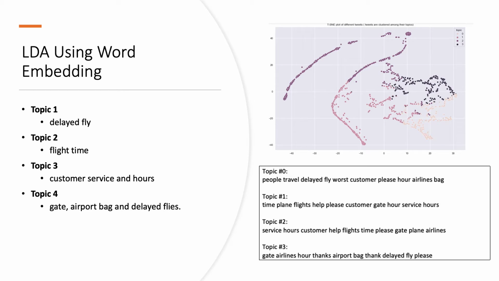Then I used the LDA method on embedding to model the topics from the tweets. LDA assumes that each tweet is made up of several topics with a different probability distribution, and each topic is made up of several words with a different distribution.